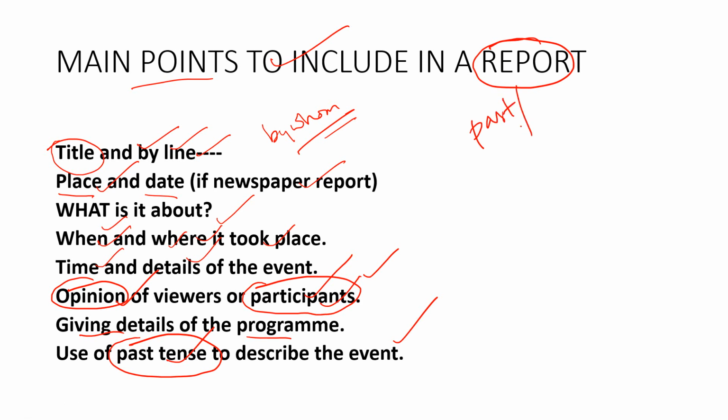So these are the main points you have to remember. I will tell you once again. First you have to give a title, then byline, then place and date of the incident, then what it is about, and when and where it happened, then time and other details of the event, then opinion of the viewers or participants or onlookers. Then giving the details of the program. Then don't forget to write everything in past tense.